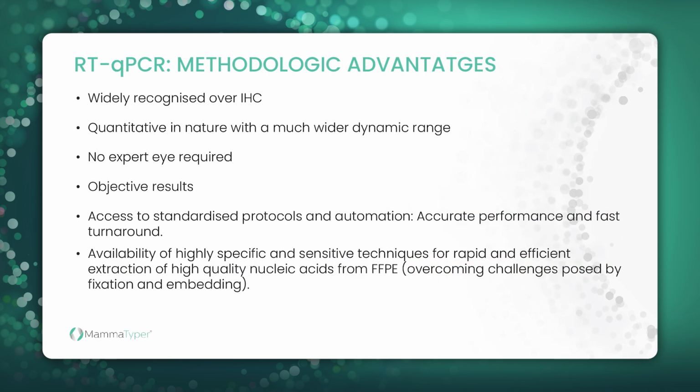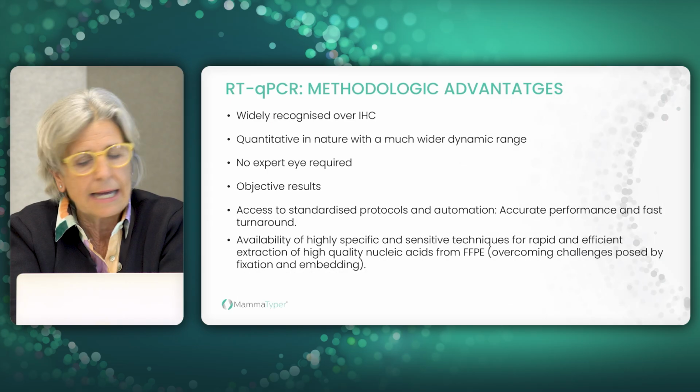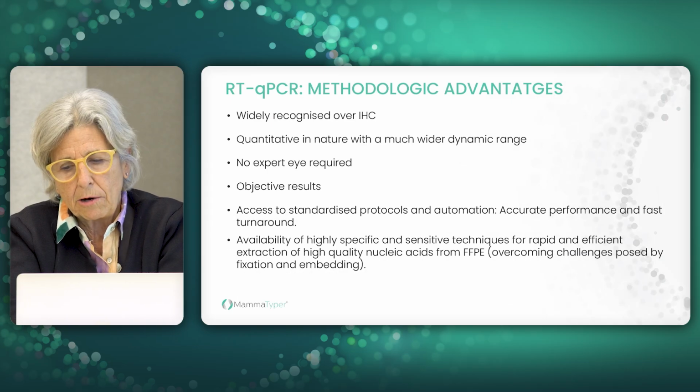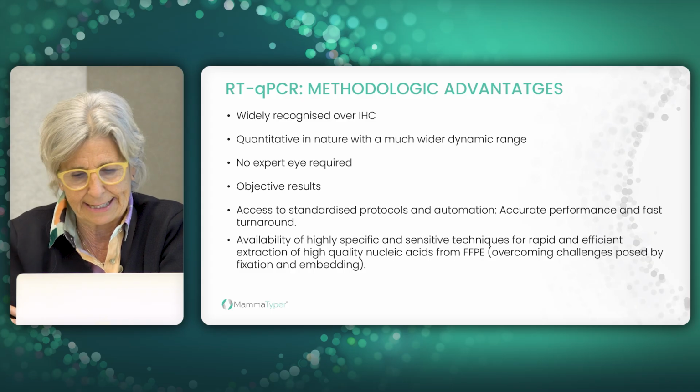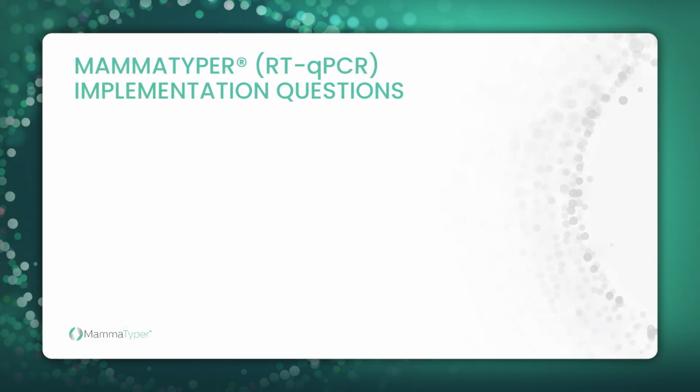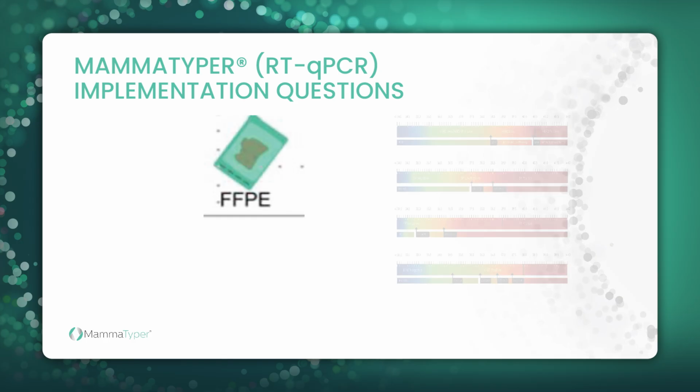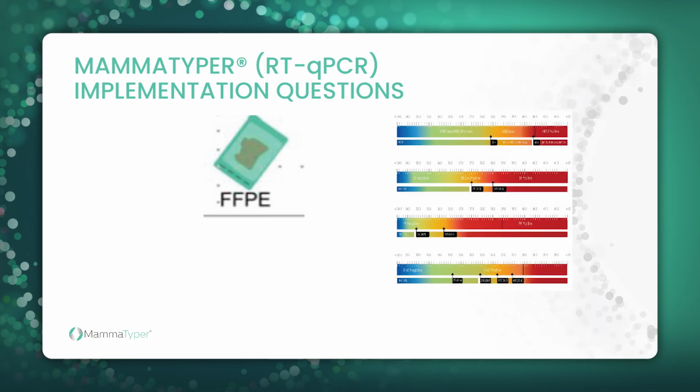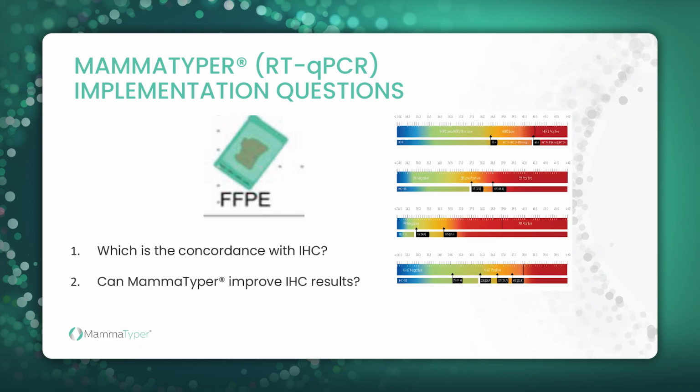RT-qPCR provides valuable solutions to immunohistochemistry limits since it's standardized, reproducible, and easily implementable in clinical practice. MammaTyper is an RT-qPCR diagnostic test for the molecular subtyping of breast cancer. It works in paraffin tissue, which is very important, and provides the biomarker value in relation to reference cutoffs. To evaluate real-world application, we were especially interested in answering two main questions. First, what is its concordance with immunohistochemistry, and second, can MammaTyper improve immunohistochemistry results?